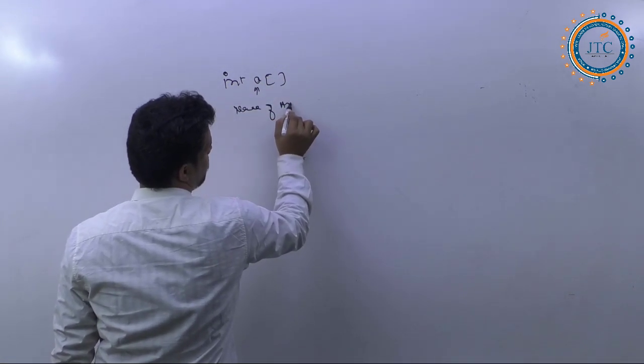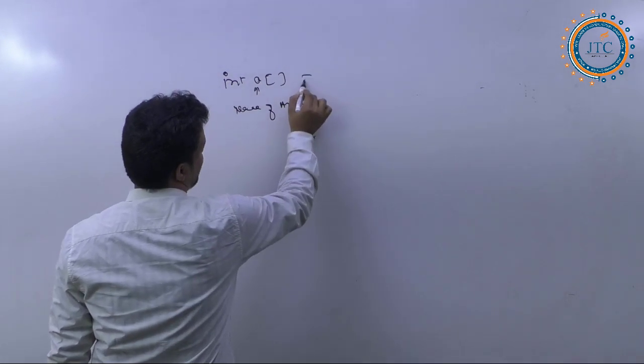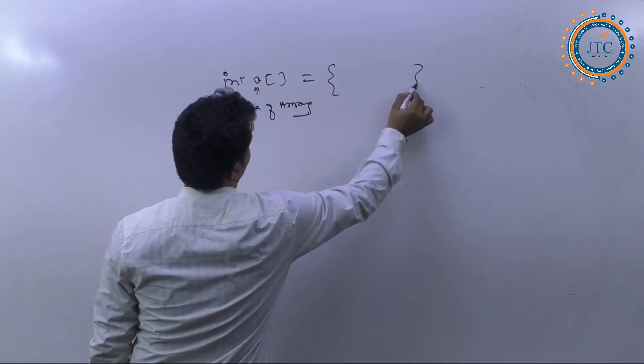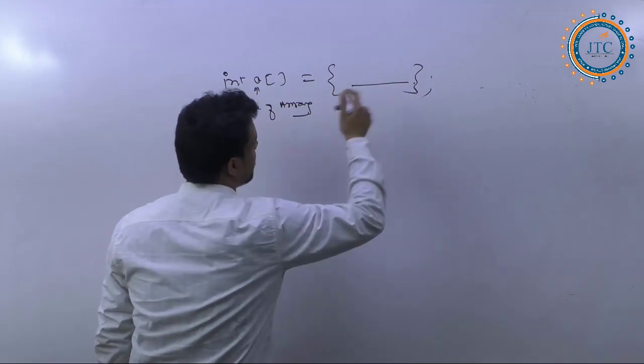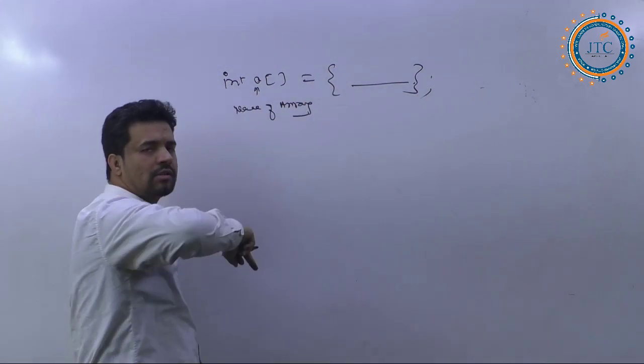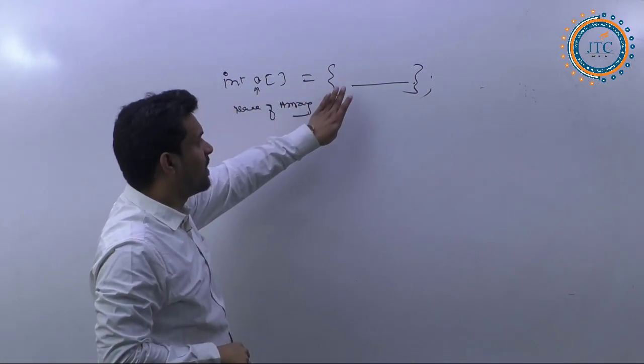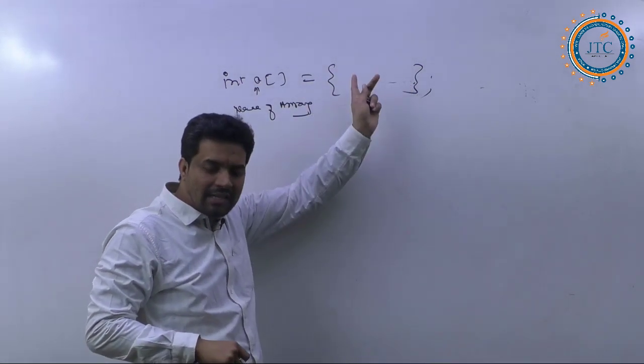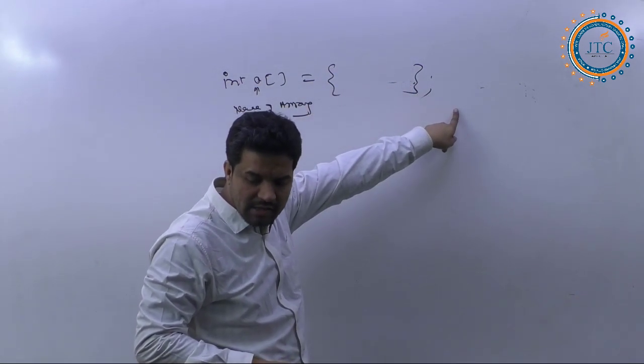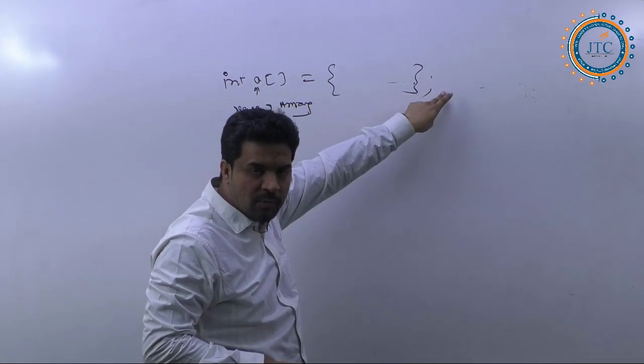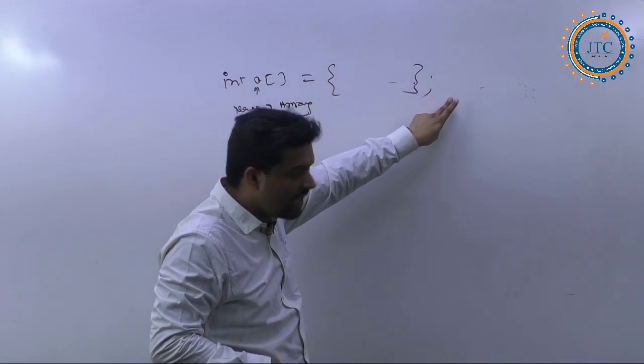Whatever array you are defining, according to the number of values you provide, that is only going to be the length of this array. Is it okay? Whatever values you provide, that is only going to be the length of the array.